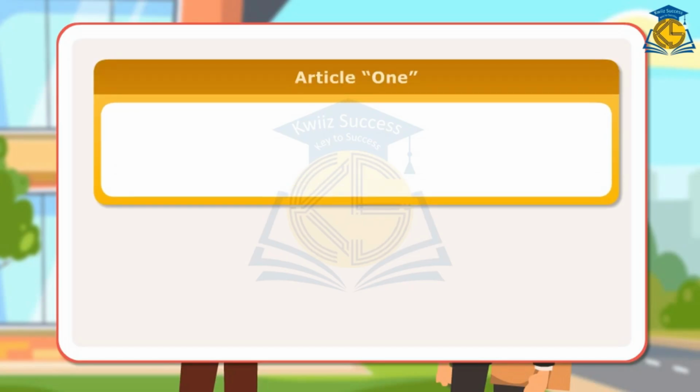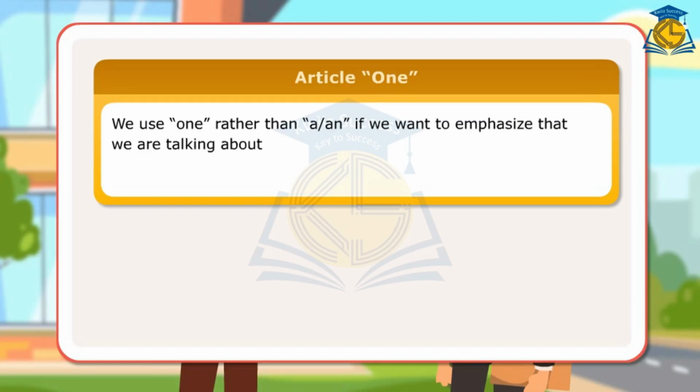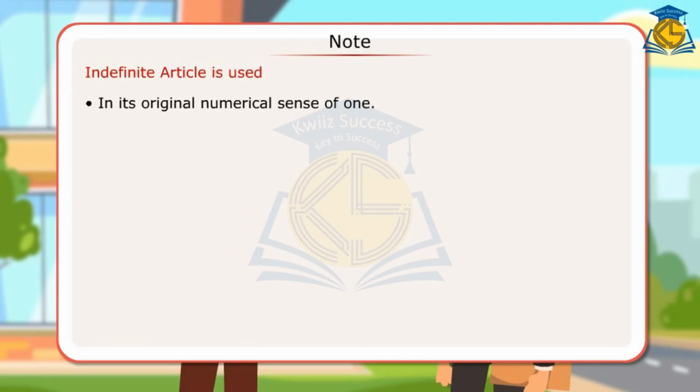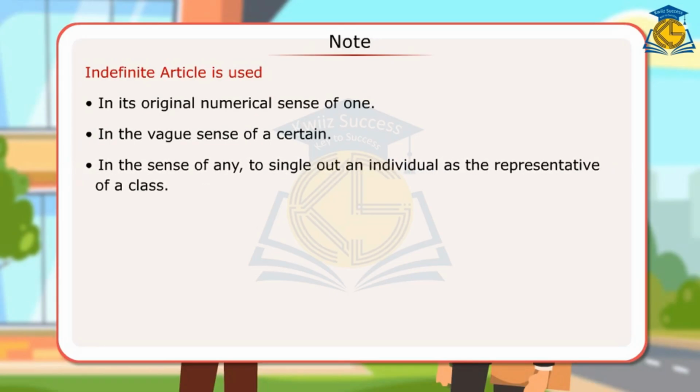Article one. We use one rather than a or an if we want to emphasize that we are talking about only one thing or person rather than two or more. Note: the indefinite article is used in its original numerical sense of one, in the vague sense of a certain, in the sense of any, to single out an individual as the representative of a class, to make a common noun for a proper noun.